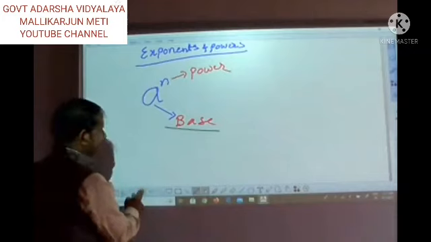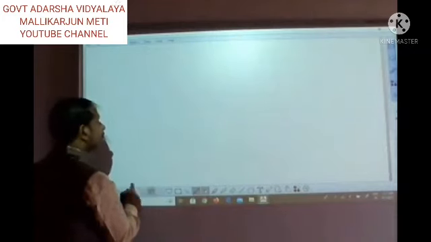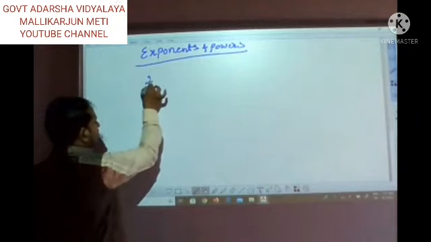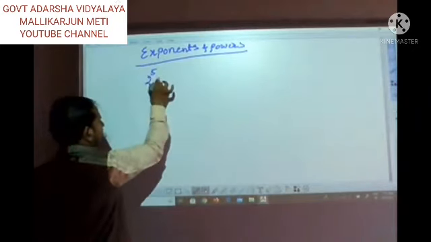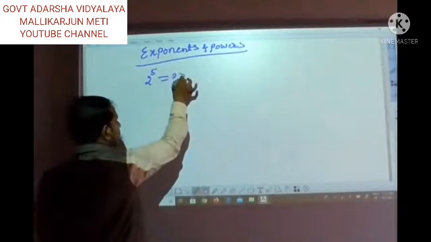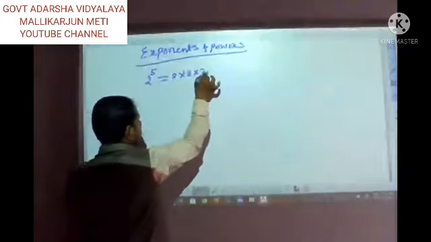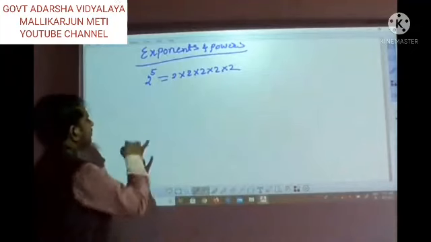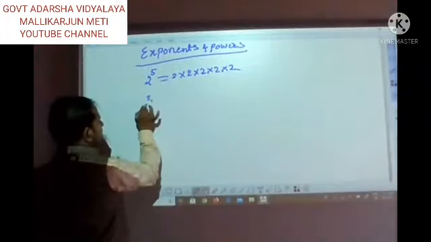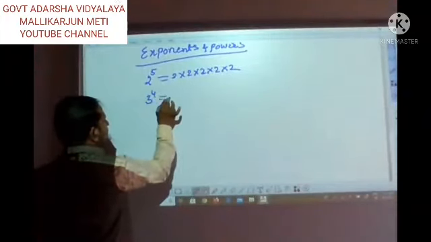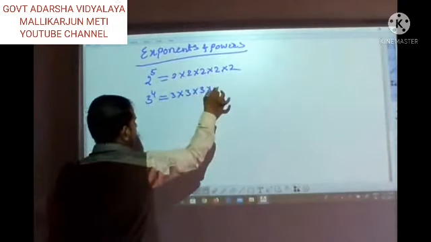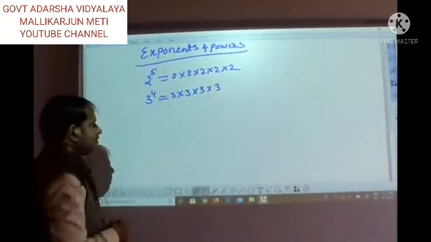Next, if you observe one more thing, if I write 2 raised to 5, then we can write this as 2 into 2 into 2 into 2 into 2, 5 times we will write. If I write 3 raised to 4, 3 into 3 into 3 into 3, 4 times we have written.